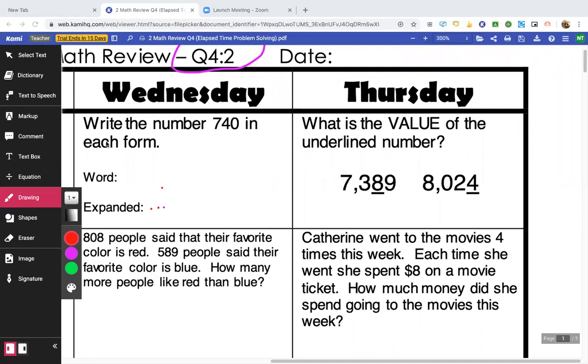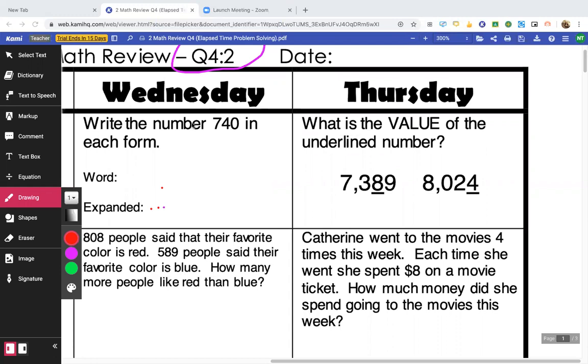All right, so we're doing the Wednesday column. That was assigned on April 15th. Today's the 16th. We're correcting it. And then, so today you should have been working on Thursdays. We'll correct that tomorrow.